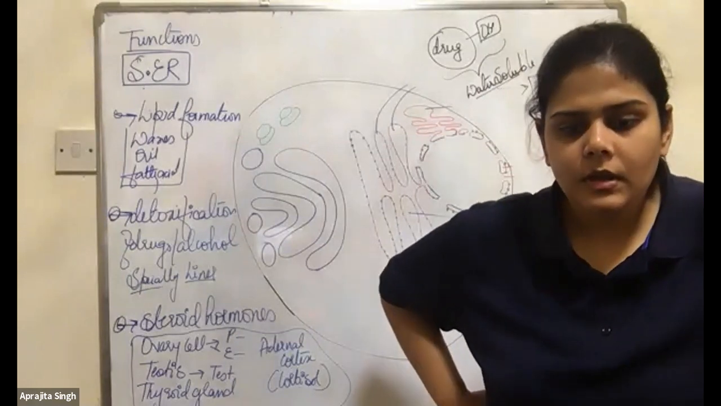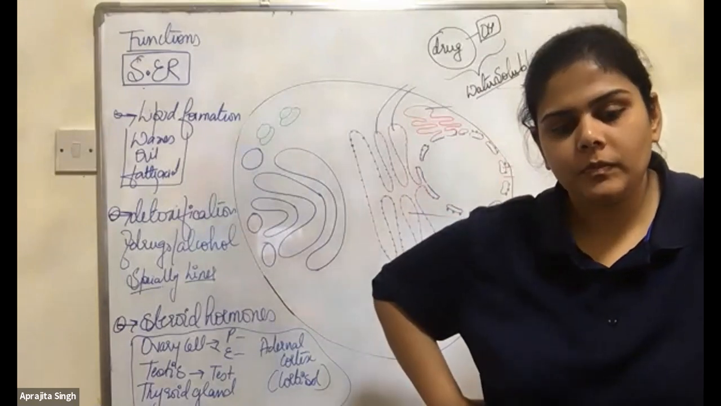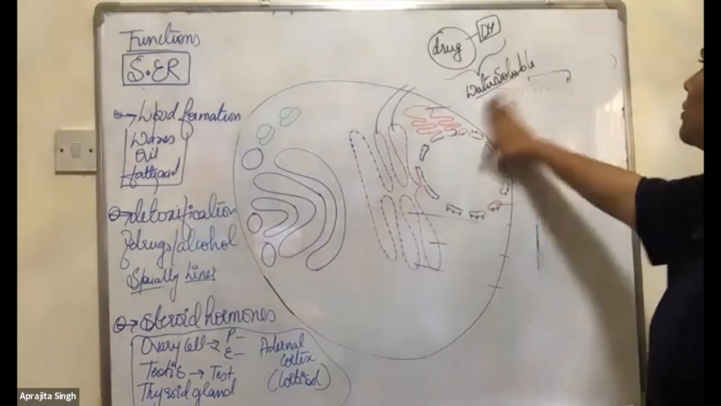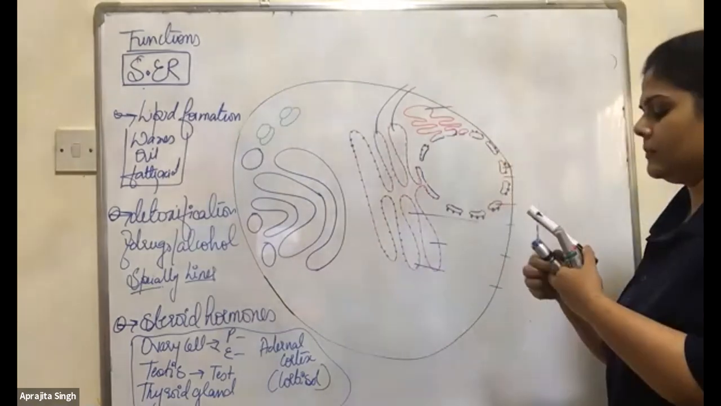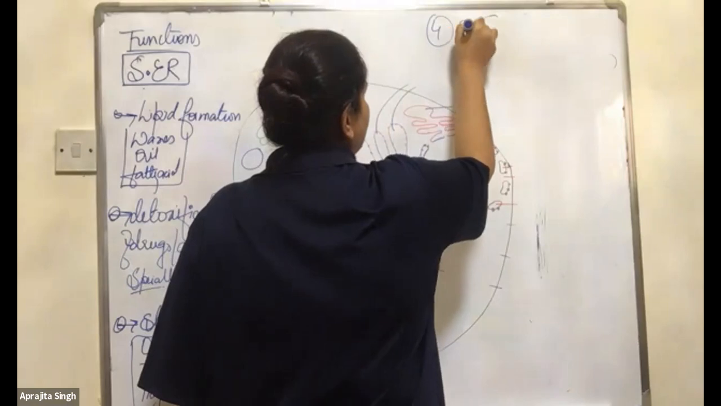Okay. Now the fourth function of the smooth ER. They store calcium. Write it down. The fourth point is they store calcium.